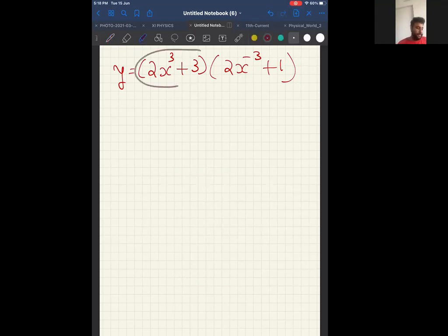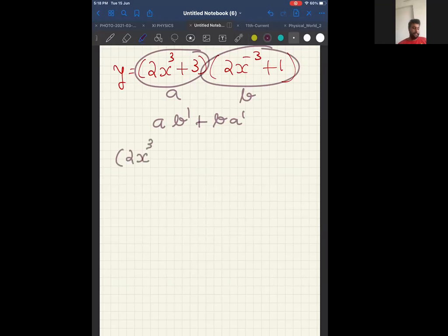This term I will take as A, and this term I will take as B. And you know my differentiation is A B dash plus B A dash. Therefore, first term as it is. What is the first term? 2x cube plus 3 as it is.